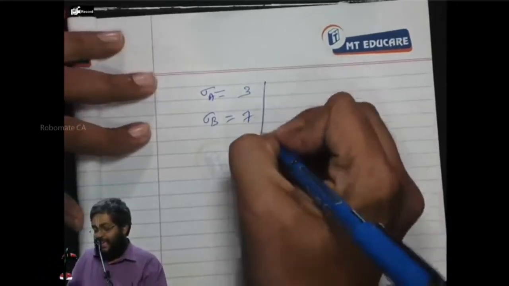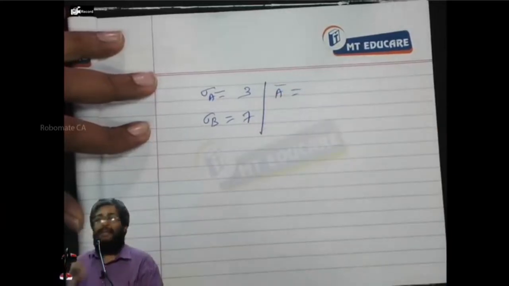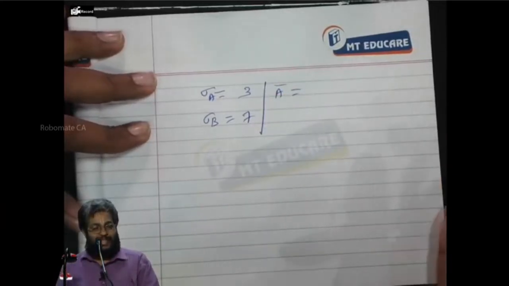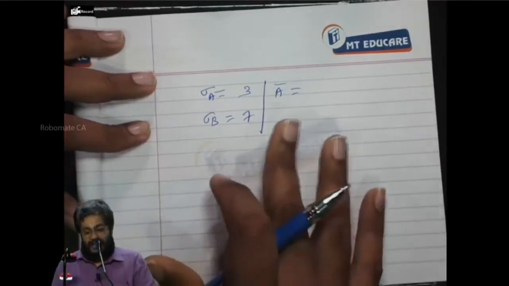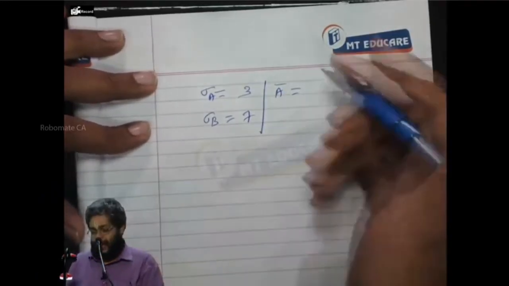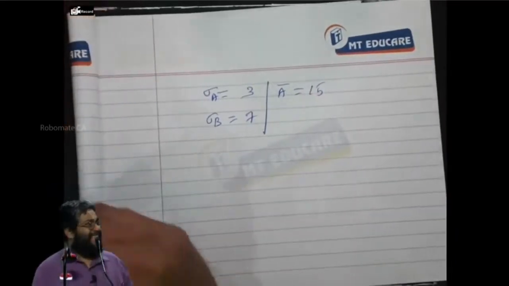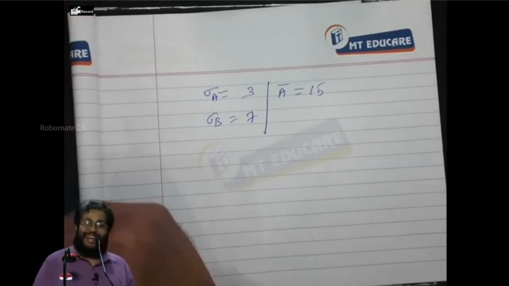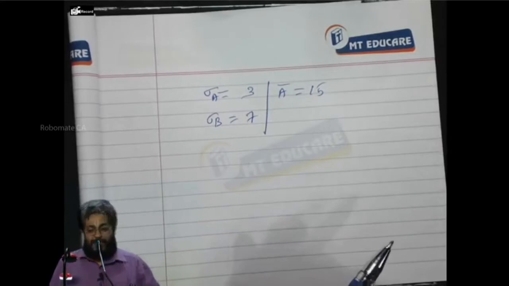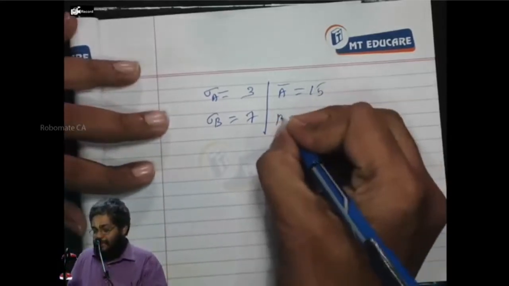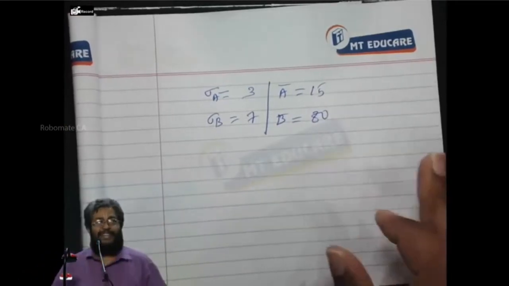Now, A said, I expect to get, A bar means average. Now, he puts optimistic, pessimistic, most likely, all this he does here. A says, I expect to get around 15 marks. How many marks here? 15 marks. Okay. I expect to get how many marks here? 15 marks is what A said. Yes or no? And when I asked B, B said, I expect to get 80 marks. How many marks here? 80 marks.